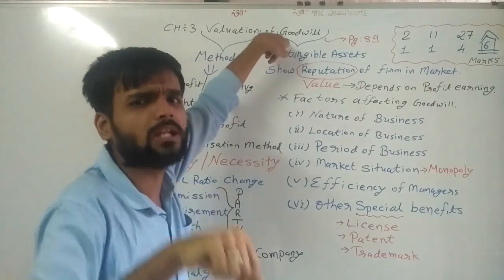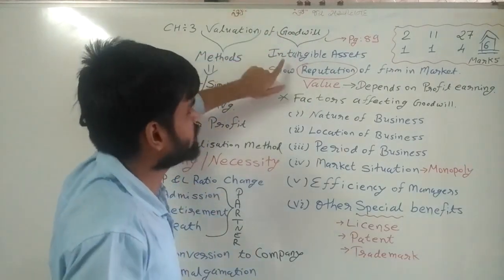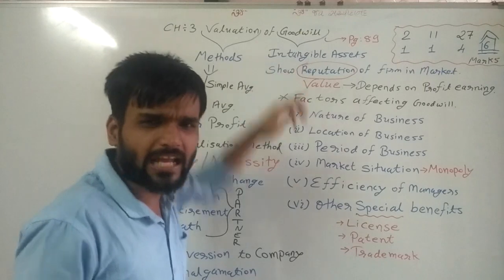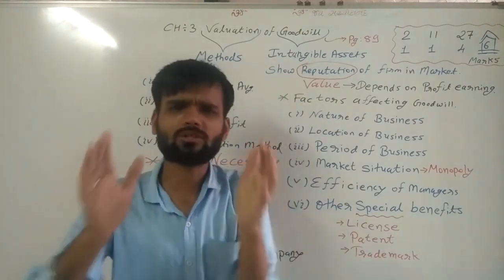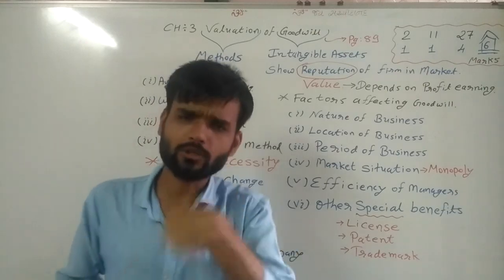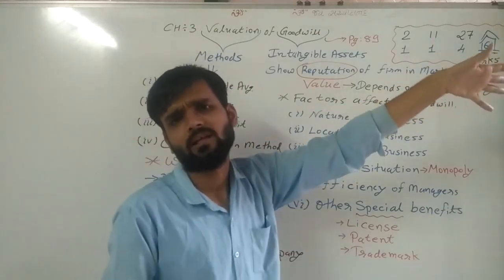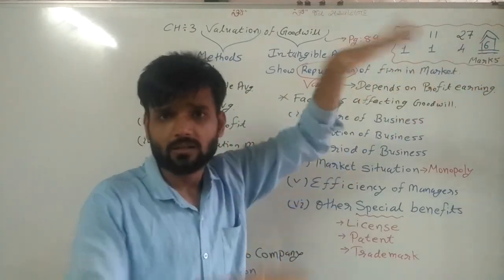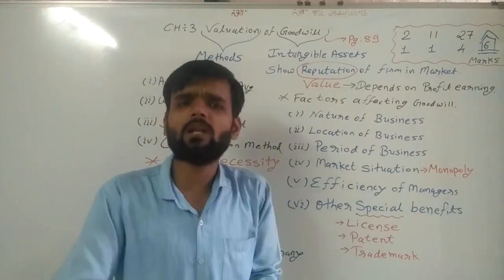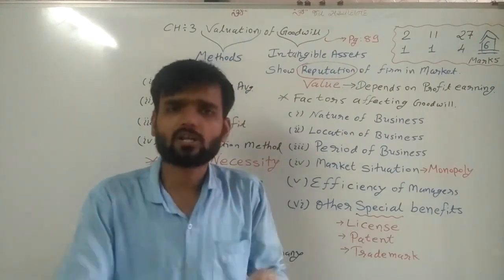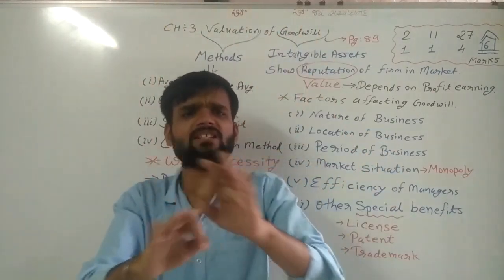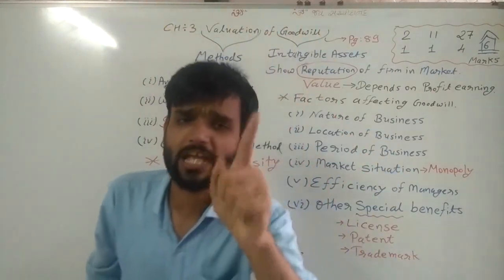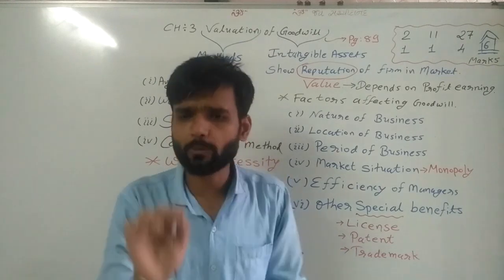What is meant by goodwill? First of all, can we see goodwill? No sir, we cannot see goodwill. We have already discussed in 11th standard the words goodwill, patent, trademark, copyright. These are all intangible assets which cannot be seen and cannot be touched.